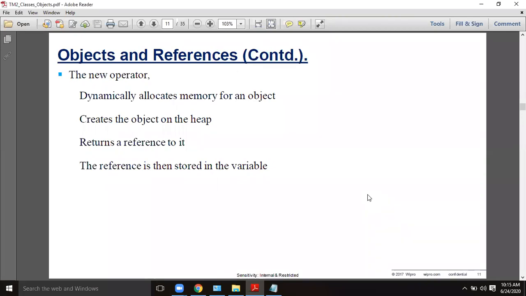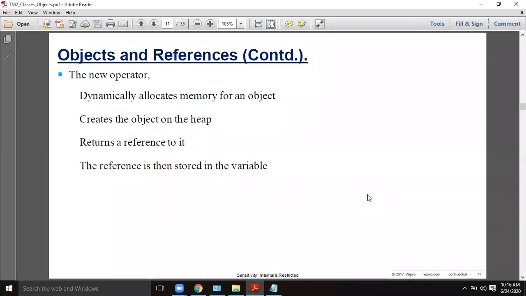So that reference is then stored in the variable. Unless there is a reference, there is no meaning of the object. The object is representing a physical location, and all the values, whatever the fields and methods there are, can be accessed through that object reference variable only. So how do we access?